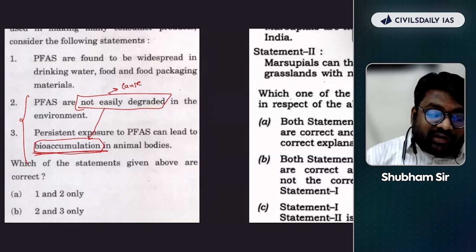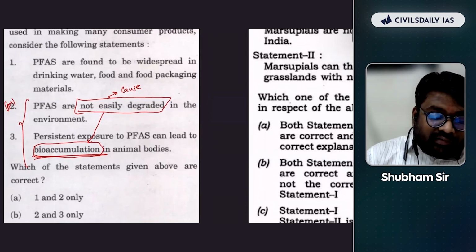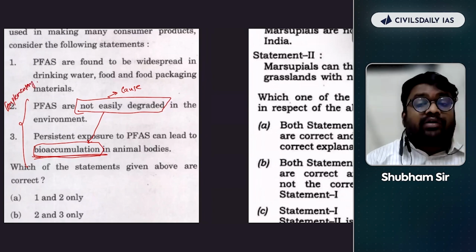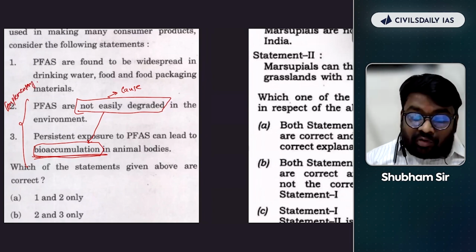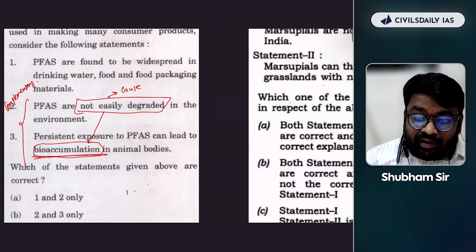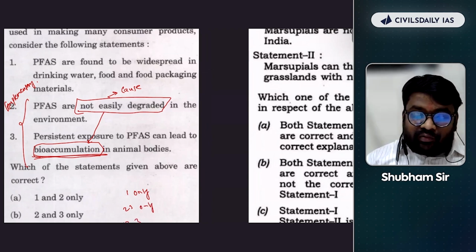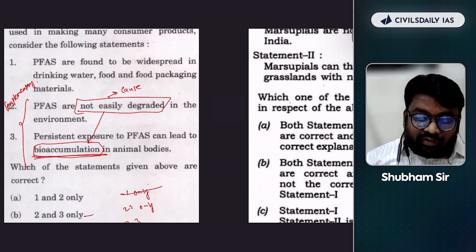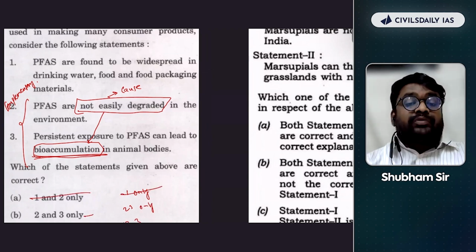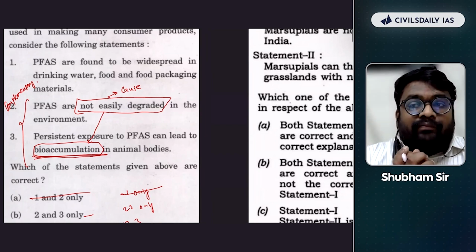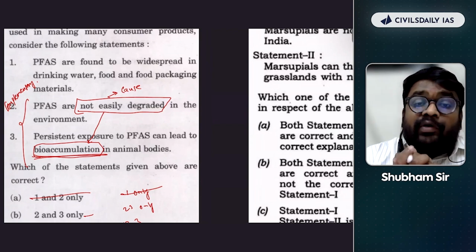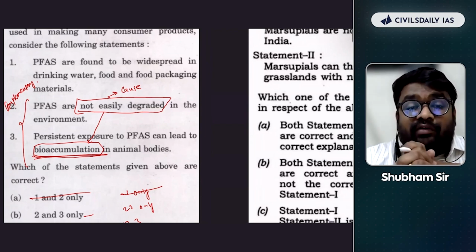So again, both of these statements are complementary. Both of them have to be correct or incorrect. So your option will be either 1 only, or 2, 3 only, or 1, 2, 3. So 1 only is not there; 2, 3 and 1, 2, 3 are there. You have to choose between B and D. Are you able to understand how to find the complementary statements based upon cause and effect?